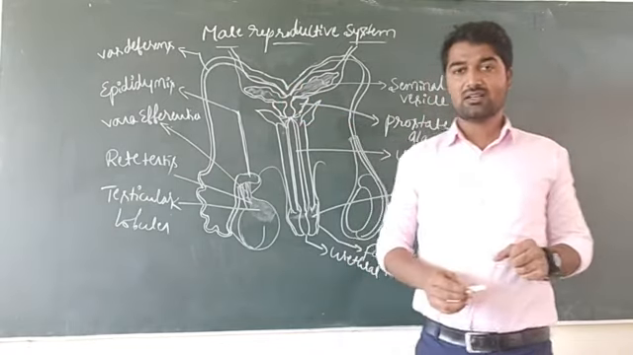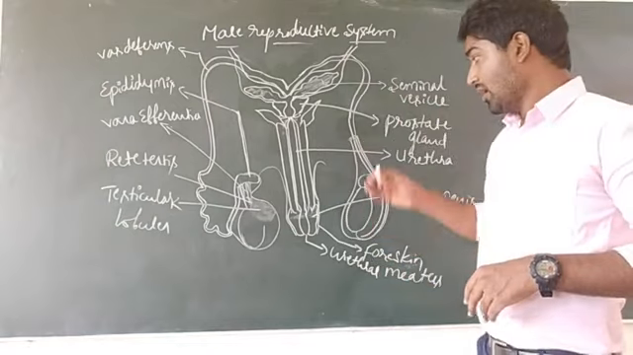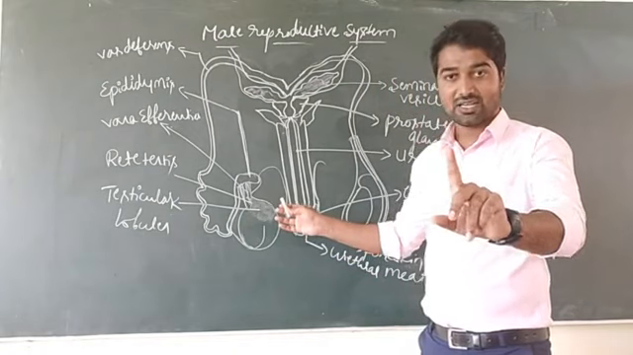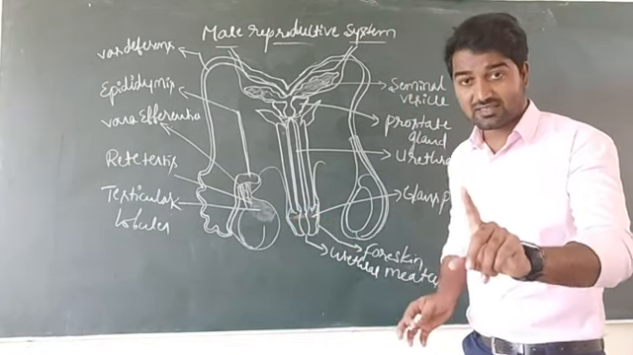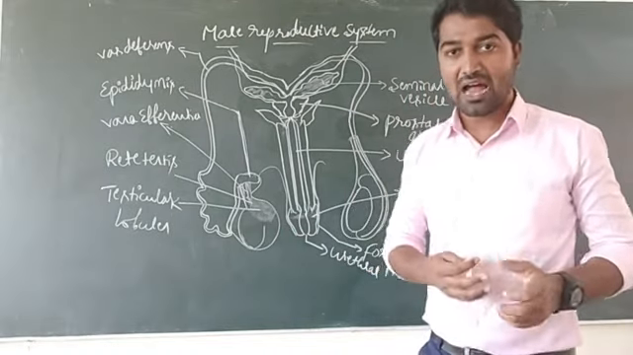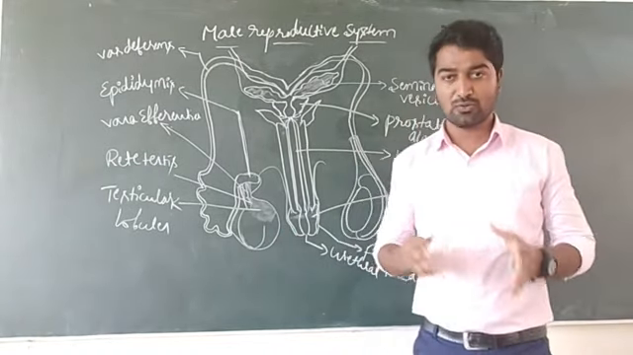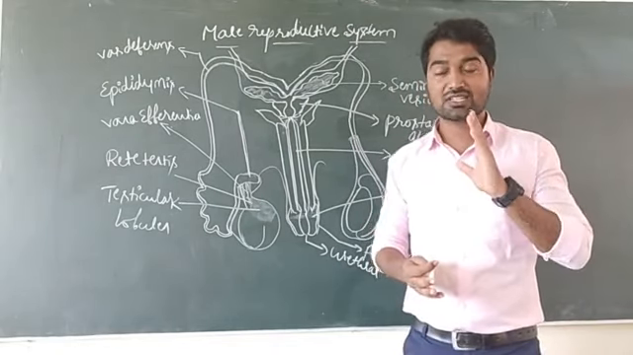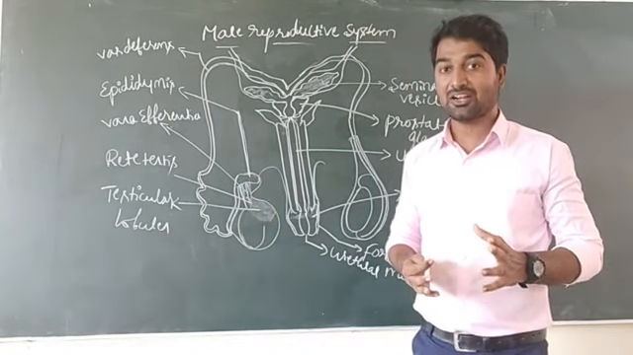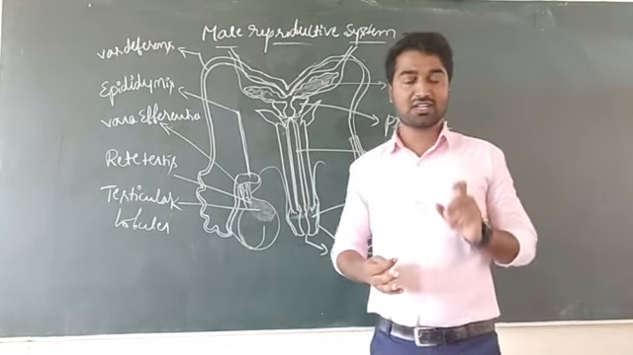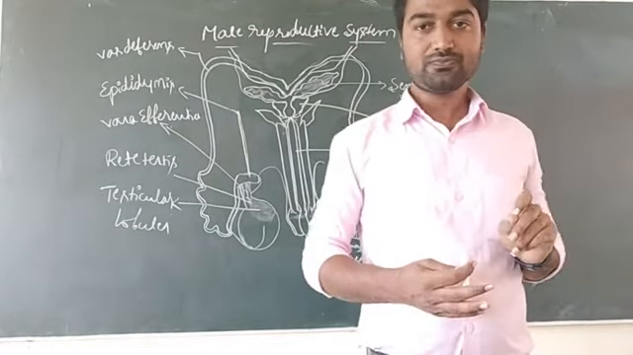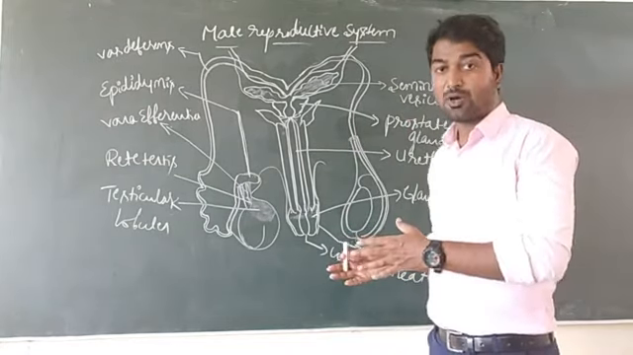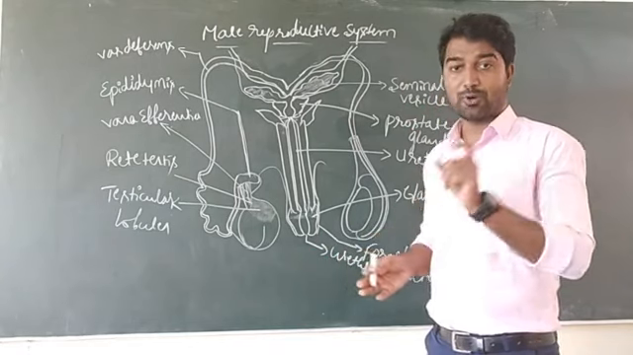And dear students, I will explain one more time. Each testis comprises testicular lobules. Testes are the primary sex organs, and they are responsible for the production of sperms and for the production of hormones, that is the male hormone testosterone, also known as androgen. Okay? And testosterone is responsible for the appearance of secondary sexual characters in pubertal males. Puberty.